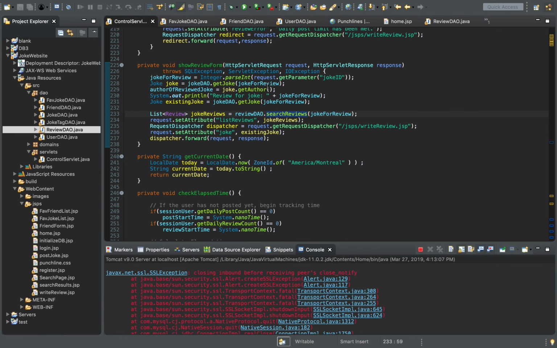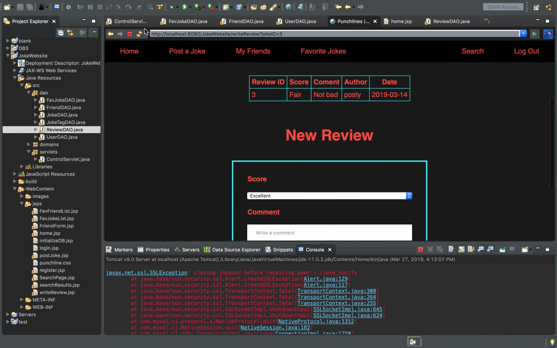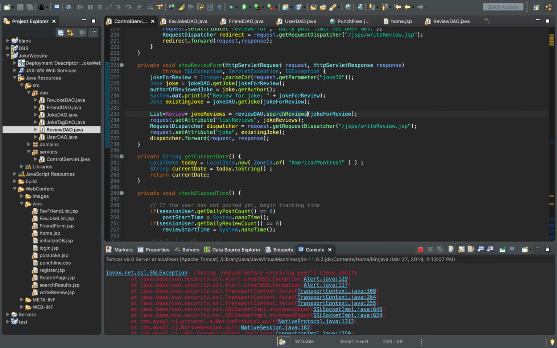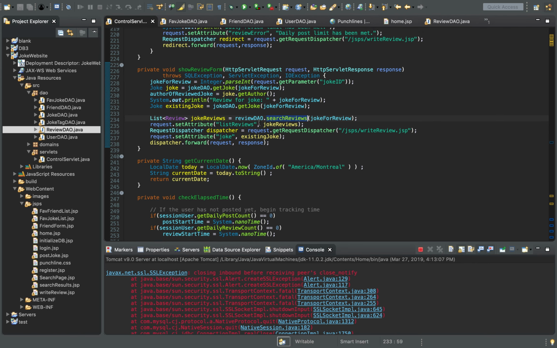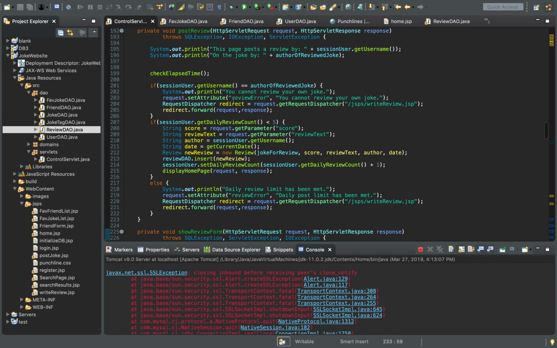So once we are on this page and we want to write a new review, we'll write the review and then press the button to post, and the post button will pull up the post review. Now this is almost exactly the same as the post a joke. First we check if the username of the person who's logged in is the same as the author of the reviewed joke, because you can't review your own joke.